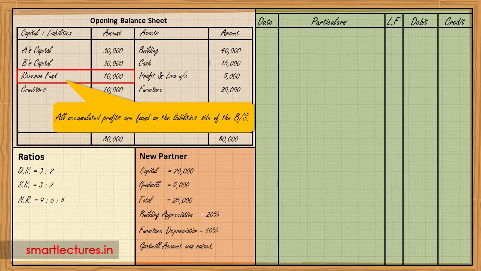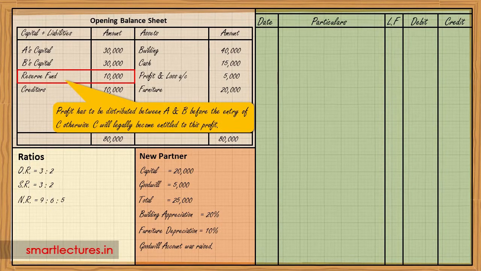What it means? It means A and B made a profit of rupees 10,000, maybe last year, maybe 10 years ago. We don't know about that. But this profit was earned by A and B, but it was not transferred to capital accounts. That's why it's lying on the liability side of the balance sheet.